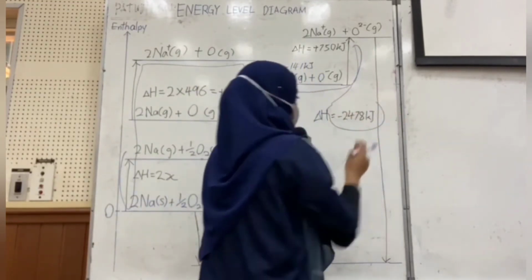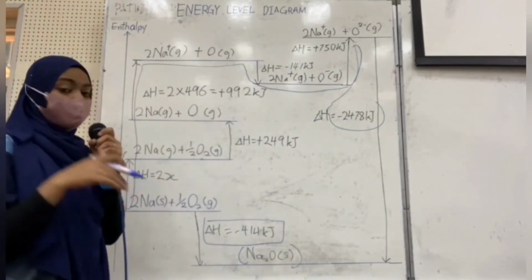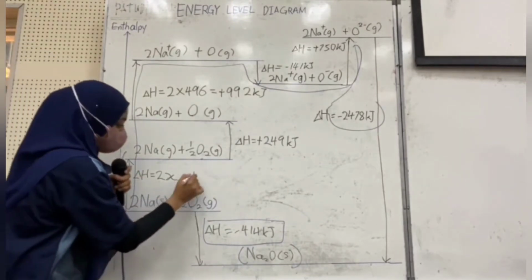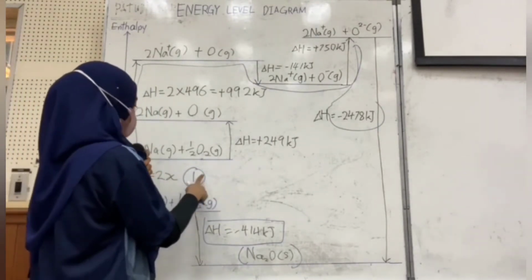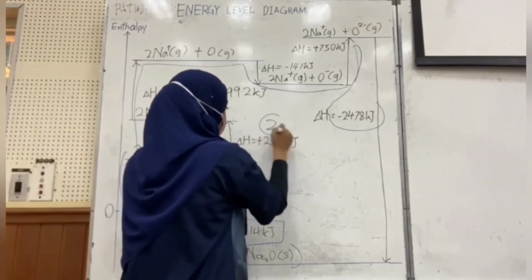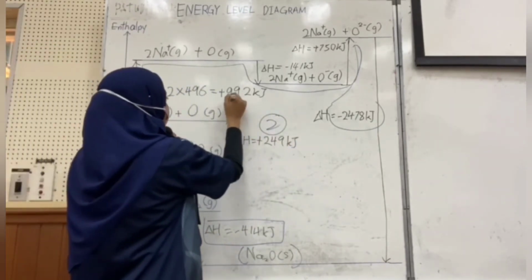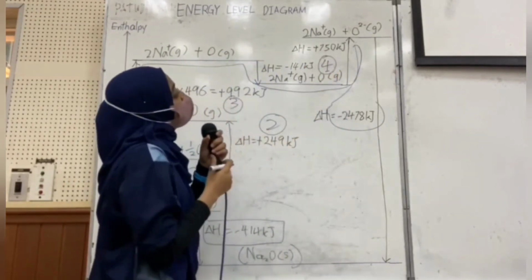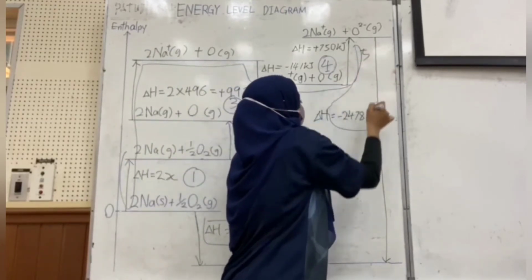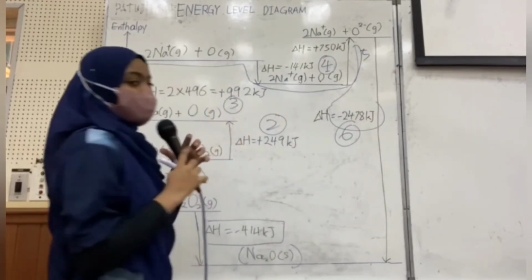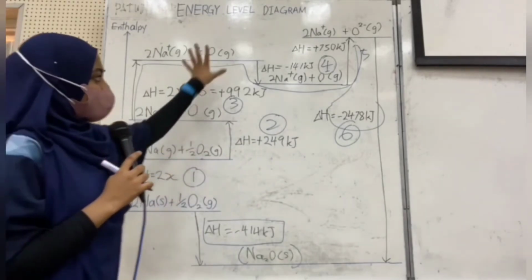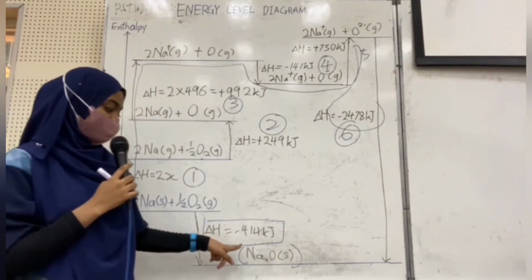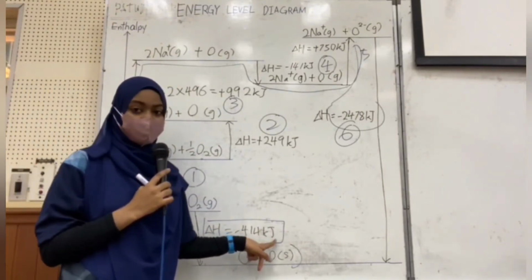crossing this one. So, in doing the calculation, you have to list out step by step, starting from here. This is the number one enthalpy, the number two, number three, number four. Here is number four, and number 5 and 6. When you calculate all of this, you will get this value, which is negative 414 kilojoule.